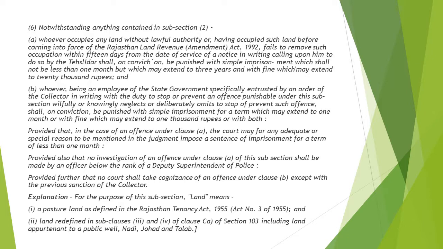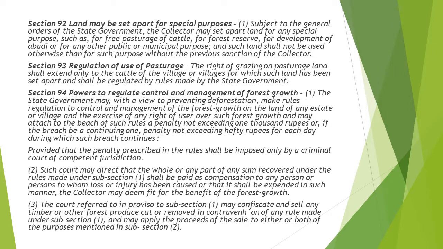Also, for the purpose of this subsection, the meaning of land is given, and when the collector can take cognizance, and when the court can take cognizance, is also given. Now, section 92 is talking about setting apart lands for special purposes, like forest reserve, pasturage of cattle, development of abadi, and any other public or municipal purpose. Section 93 is talking about regulations to be made for lands that are set apart for pasturage. Then section 94 is talking about the powers to regulate, control, and manage forest growth.